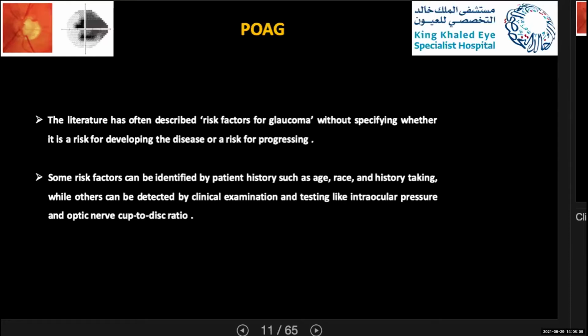As we know, some risk factors can be identified by patient history, like age and race, while you're taking the history from a patient, while others need to be detected by clinical examination and testing, like intraocular pressure, optic disc examination, and functional tests like visual field, and so on.